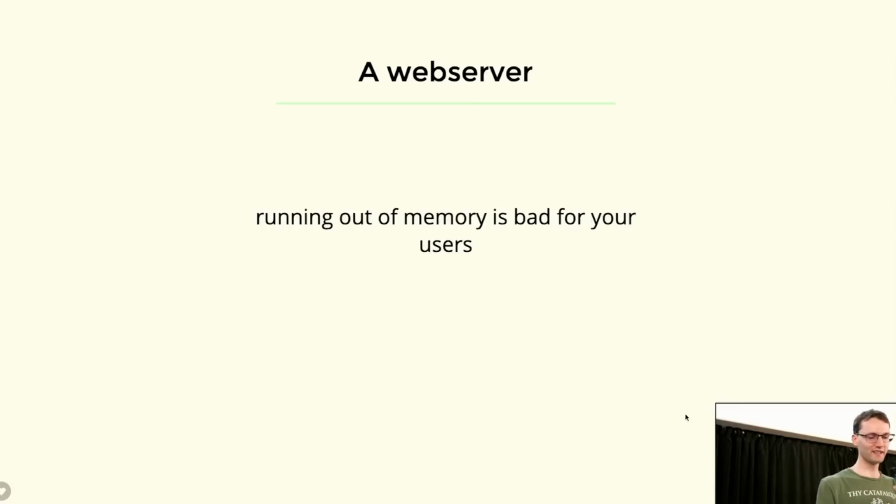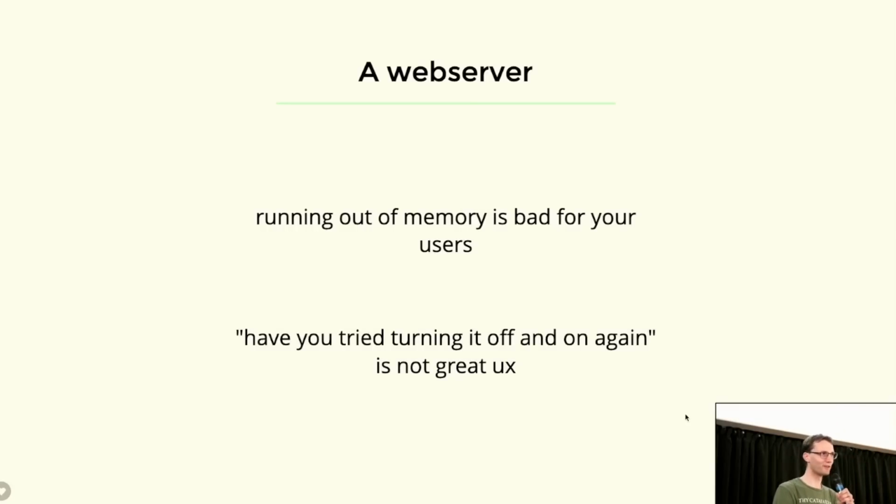But really, have you tried turning it off and on again? It's just not great UX, and your users will notice this, and they will, over time, leave, right? It just doesn't give a good impression. And it also might really slow them down, especially if they're in the middle of some complex transaction. If you lose all of their progress, then maybe your system is still in a consistent state, but your user is now very annoyed. So we don't want that.